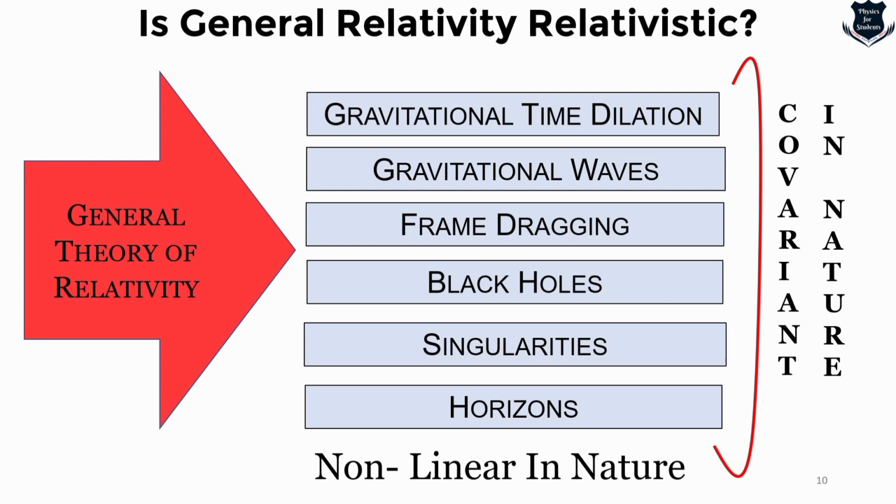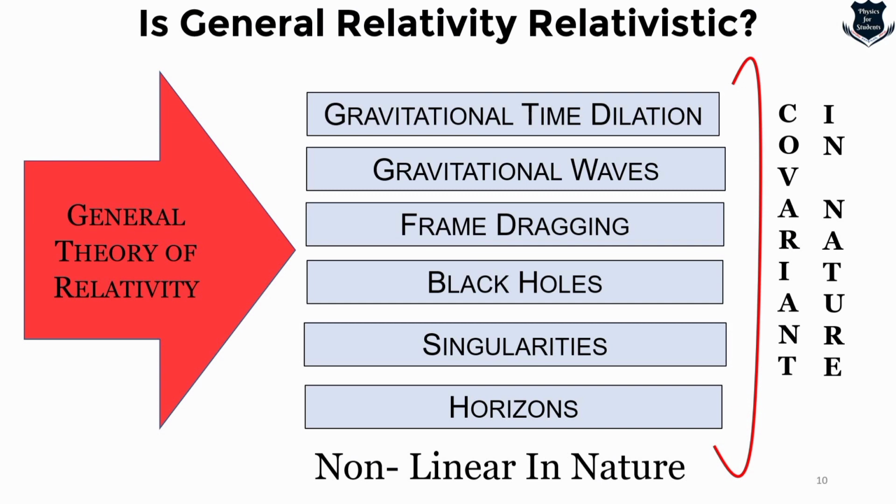So you see, right at this moment we have a marked difference between special and general theory of relativity. Special theory of relativity depends on Lorentz transformation, and it has relativistic aspects, whereas general relativity is mostly covariant in nature and it is non-linear in nature.